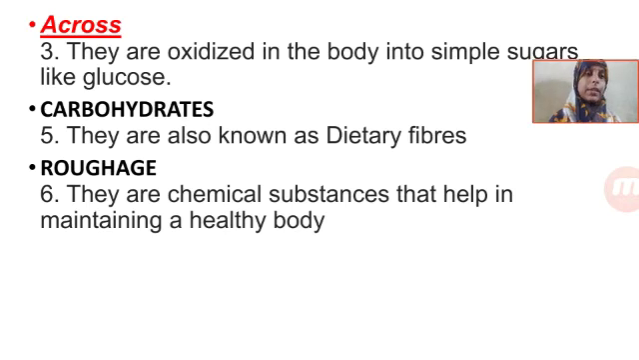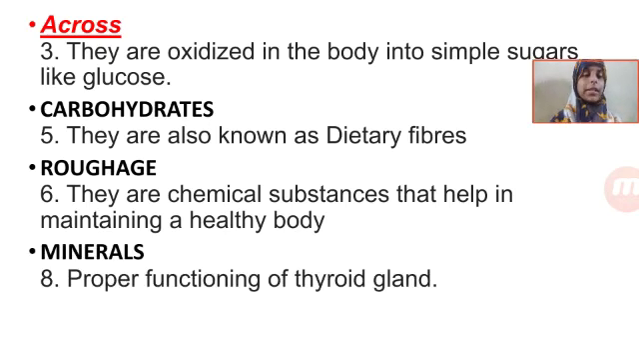They are chemical substances that help in maintaining a healthy body. What are those? Minerals, correct. Proper functioning of the thyroid gland depends upon what? Which mineral? Iodine, correct. So this was the across and that was the down. Pause the video each time. First of all, you have to draw that diagram correctly for filling it correctly, okay.